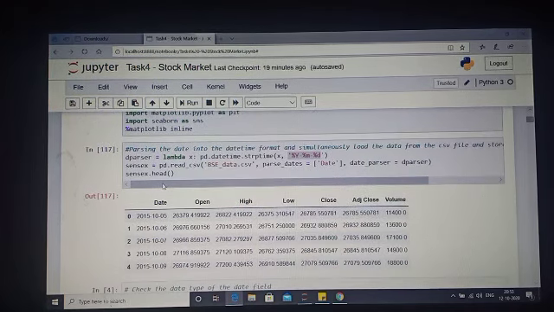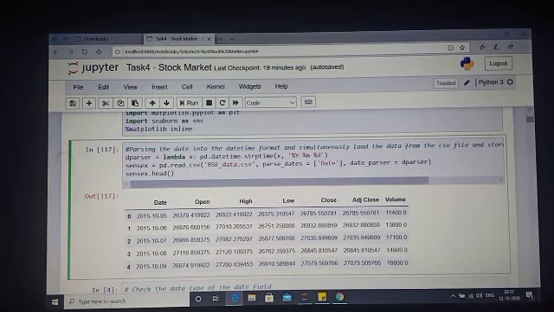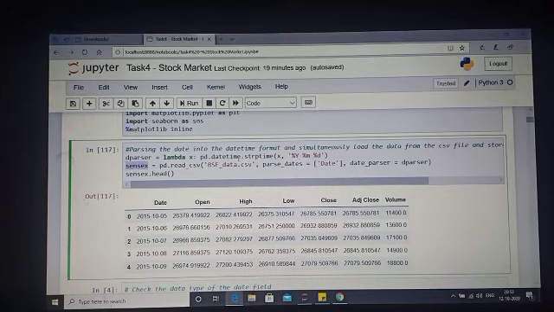Now I'm just trying to get the BSE data, the Sensex data, into the Sensex variable. For that I have made a function by the name of dparser. What it will do is it will just parse the date. It will convert the string that is given in the raw file into the date format. Pandas has this very good feature, the datetime feature. It recognizes a date, and it actually understands how it is written.